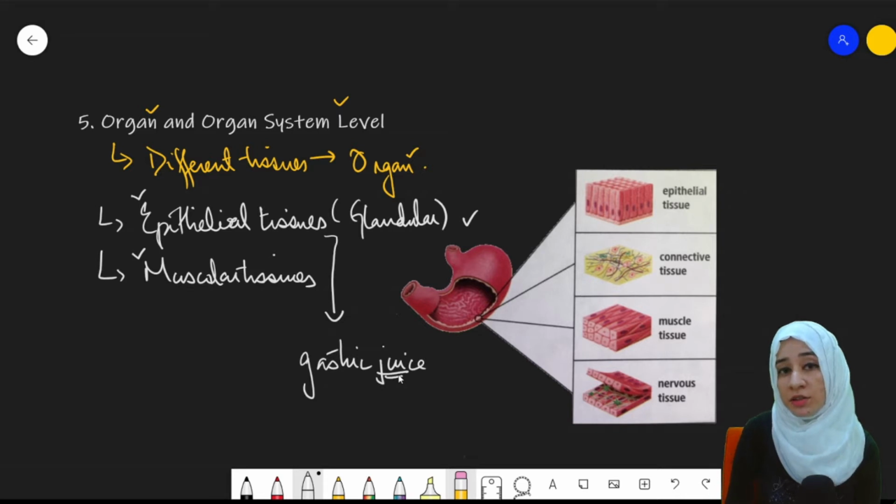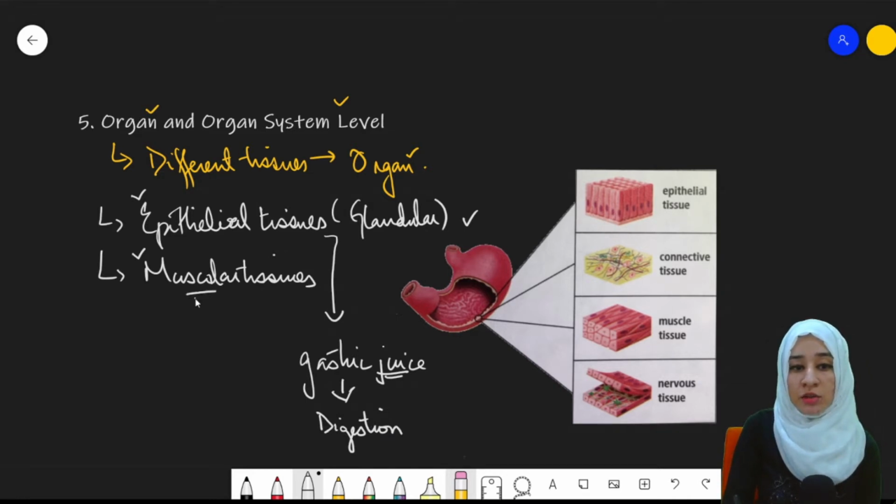And what is the function of gastric juice? It is responsible for the breakdown of particles and thus the starting of the digestive process. This gastric juice plays an important role in starting digestion in the stomach.